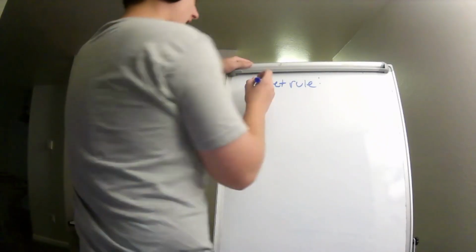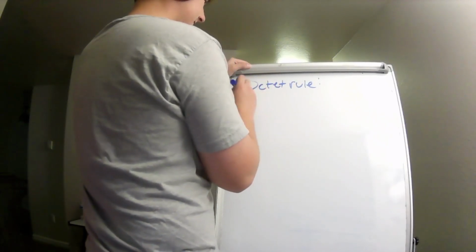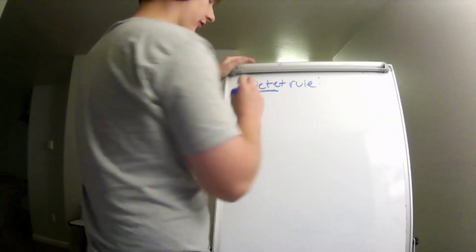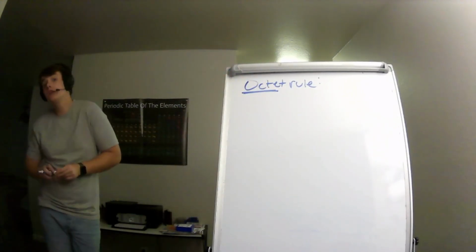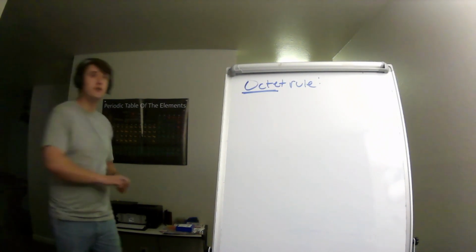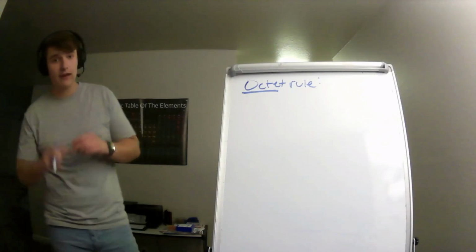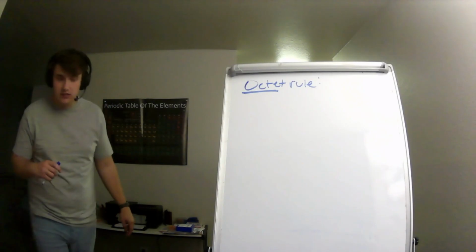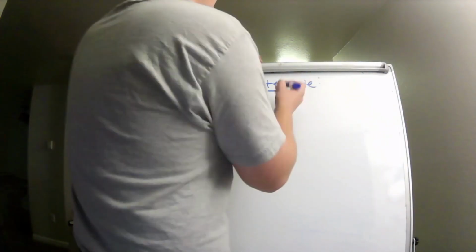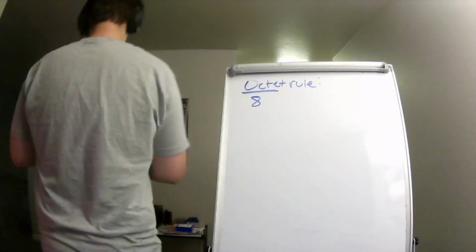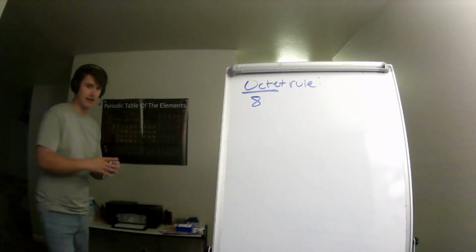Okay? The octet rule tells us something different. If we break the word down, oct refers to what? Well, an octopus has 8 tentacles. An octagon has 8 sides, for all my UFC fans. Octane has 8 carbons in it. Yeah, you got the gist. Oct means 8.